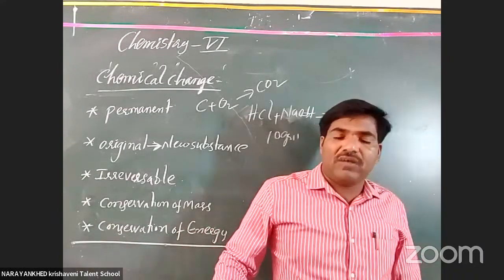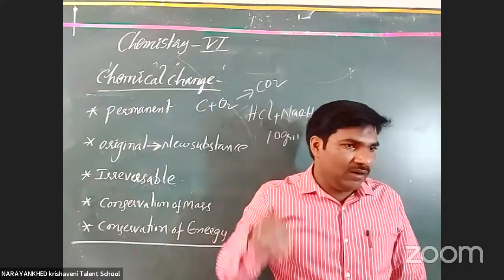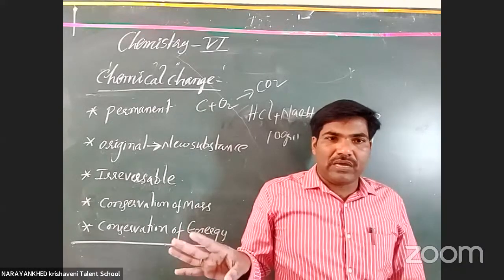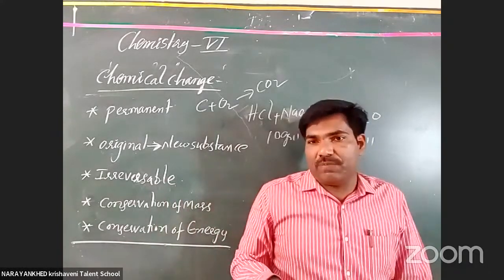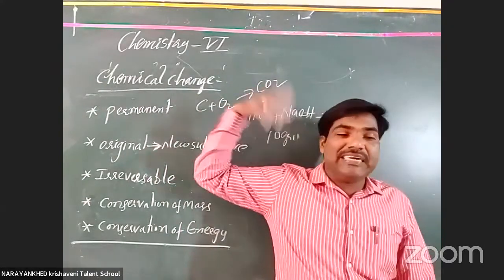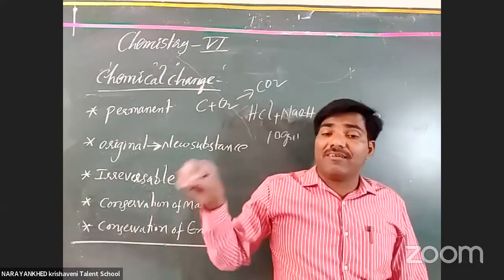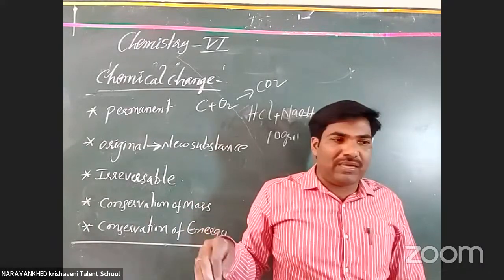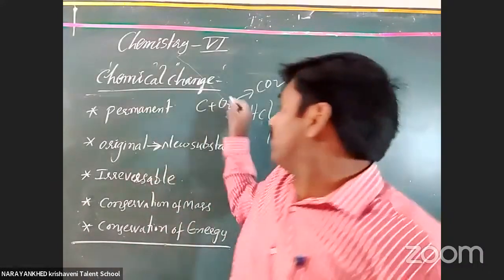In some reactions, energy is taken in. Clear or not? It occurs only in the presence of energy; otherwise it is not possible. The formation of a new substance is possible only because of energy absorption. Sometimes energy is emitted. In this process, heat energy is emitted. Such a change is called an exothermic reaction, where an excess amount of heat energy is emitted.